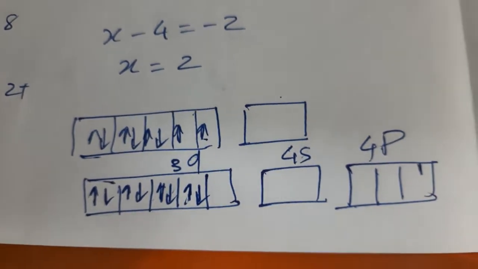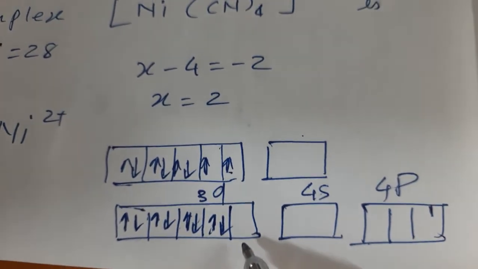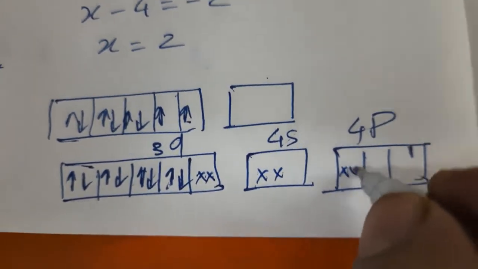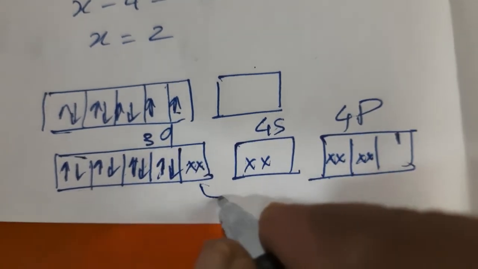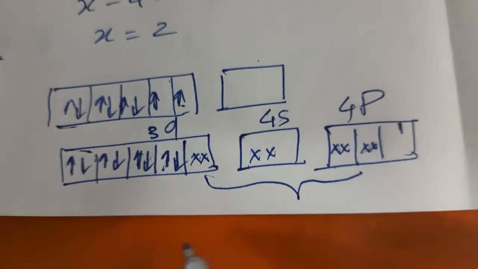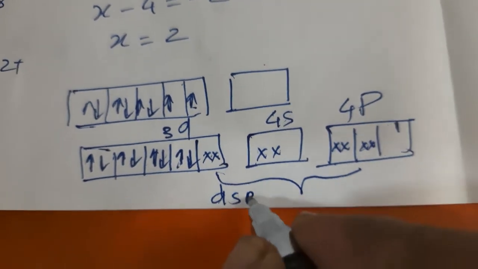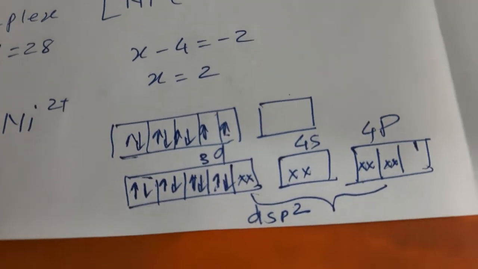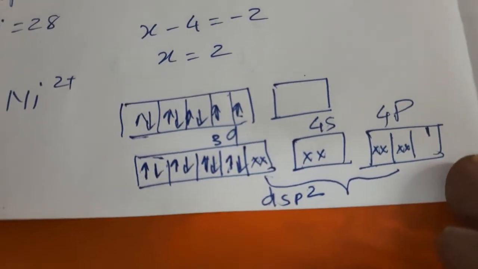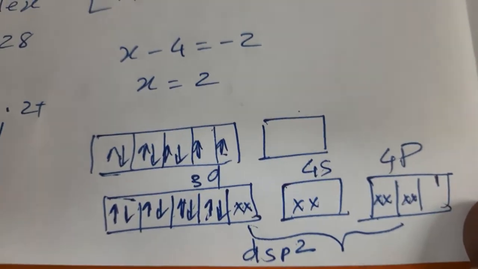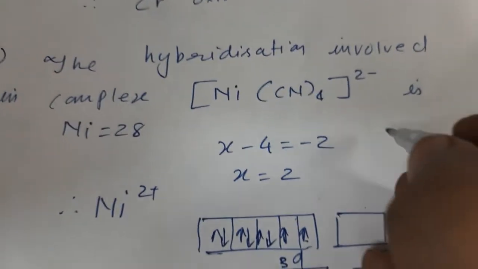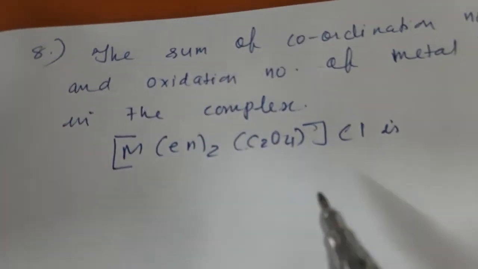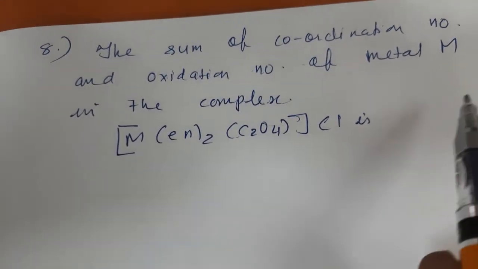The electrons will be paired and the 4 will be adjusted like this. 1, 2, 3 and 4. So this is dsp2. When it is dsp2, the shape will also change. The shape will be square planar. Okay. For now, it is asked what hybridization is there, so the answer will be dsp2. Correct.